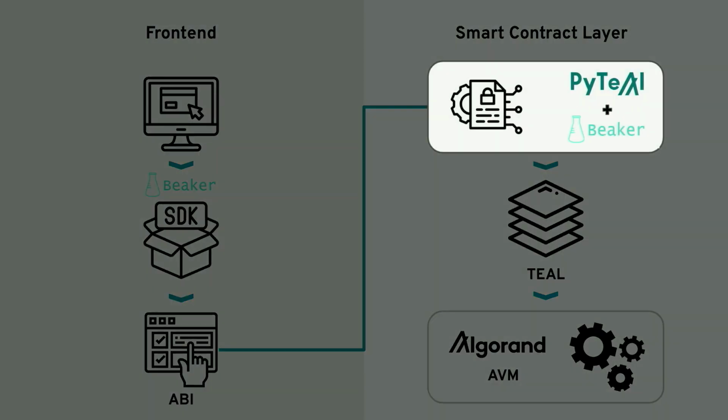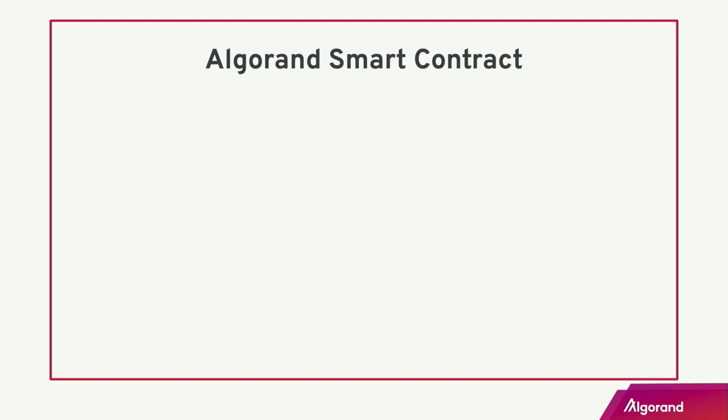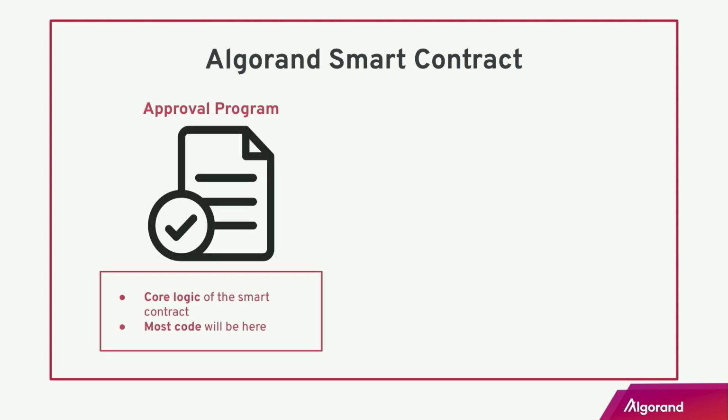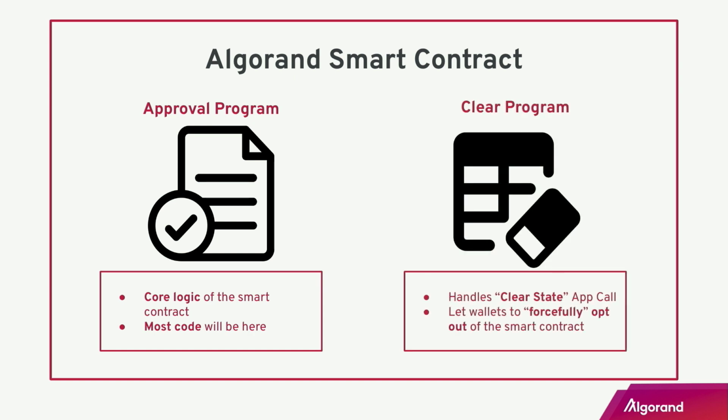All right, let's go up a layer, and let's talk about smart contracts. This is what most developers will be interested in. So on Algorand, a smart contract has a unique architecture. On Algorand, smart contracts have two programs included in them. One is the approval program, and this is just a program that contains most of the core logic of your smart contract. So most of your code will go here. But Algorand has another program called the clear program.